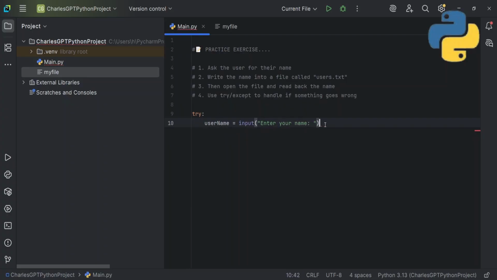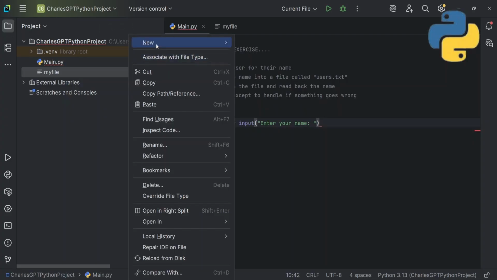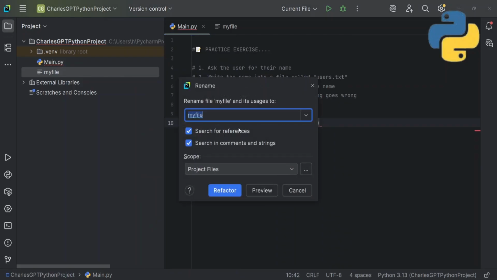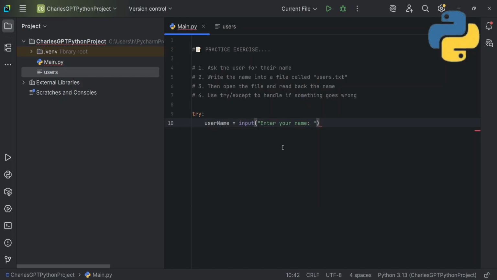Then the next thing we're going to do is write the name into a file called users.txt. I don't want to change the name, but I'll just change the name of my file. I'll rename it because I want to meet all the requirements. I'll call it users and I'll refactor. Yeah, now I've changed it to users. So now we have asked the user for their name, and what else, then we'll write to the file.